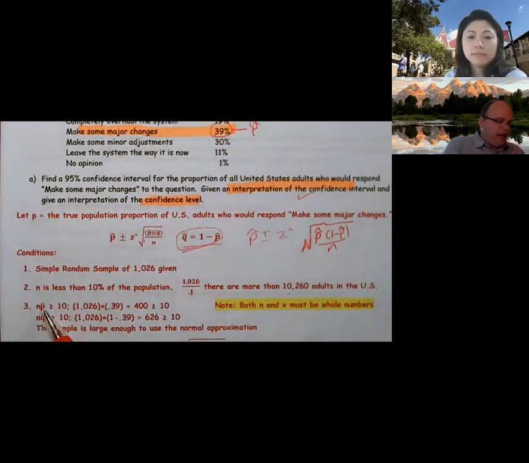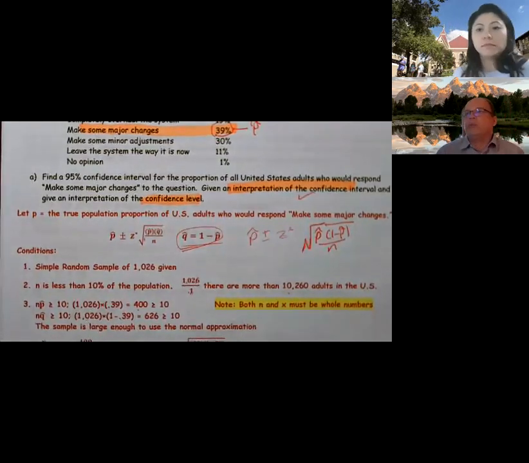Then we need to make sure that our sample is large enough to use the normal approximation. So n p hat is greater than 10. So we have 1,026 times 0.39, and it's approximately 400. I rounded, all right? nq needs to be greater than or equal to 10. So 1,026 times 1 minus that equals 626. Both of those are greater than 10. So the sample is large enough to use a normal approximation. I made this note off to the side. This is extremely important. When you go to your calculator, n and x must be whole numbers.